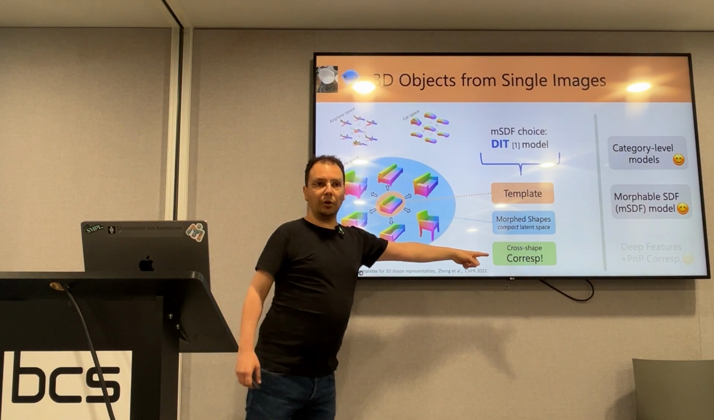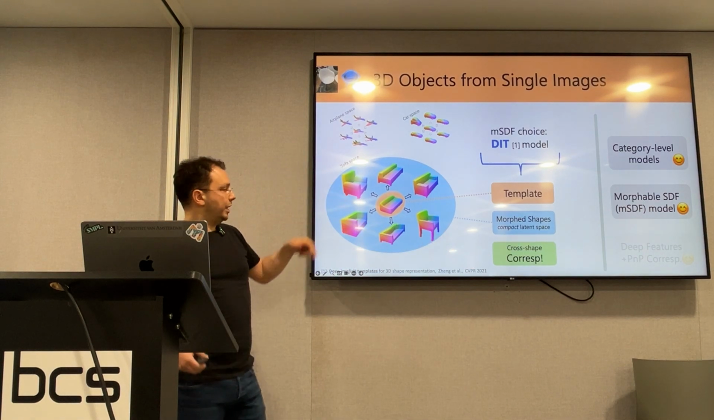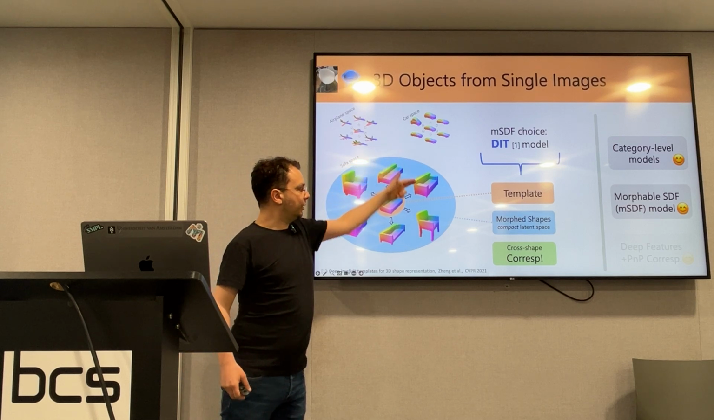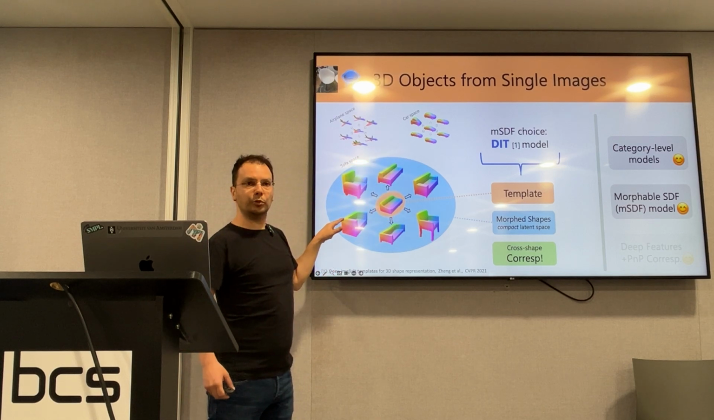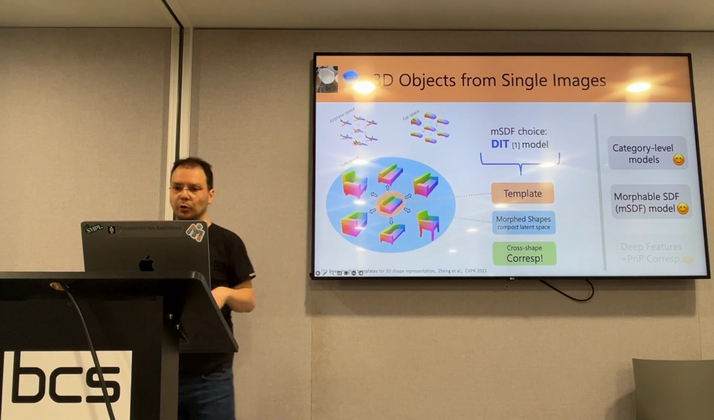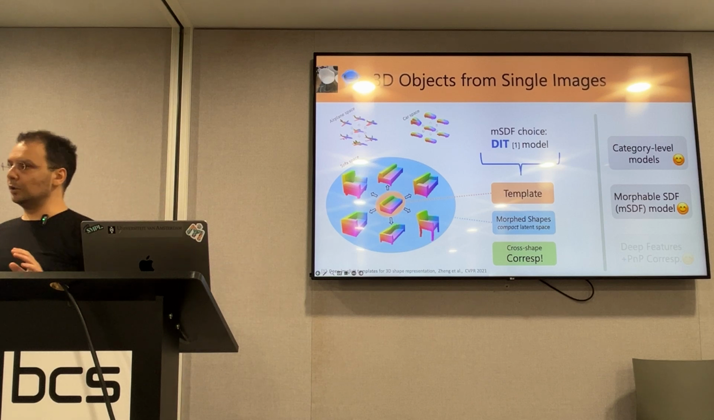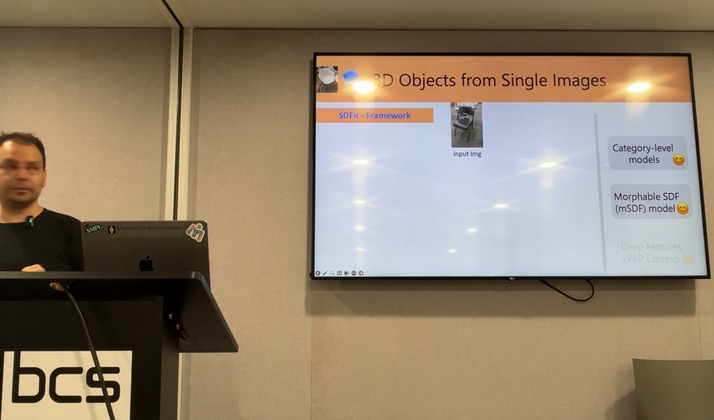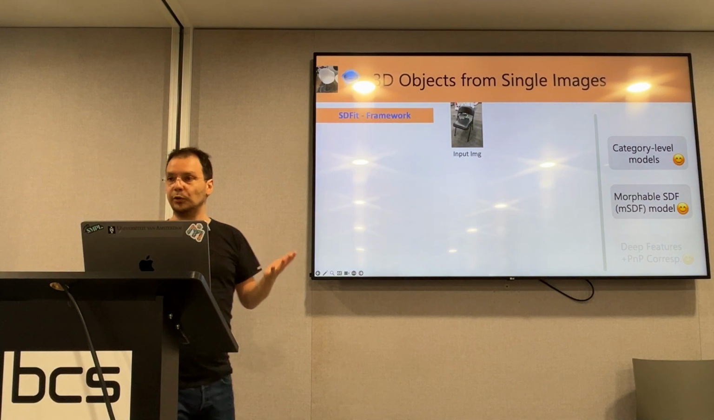And please note also the color coding. While we morph our shape, we still have semantic correspondences. The same corner is shown with yellow color across all these morphed shapes. So fine, this will be the heart of our method. So now let's start building our framework.